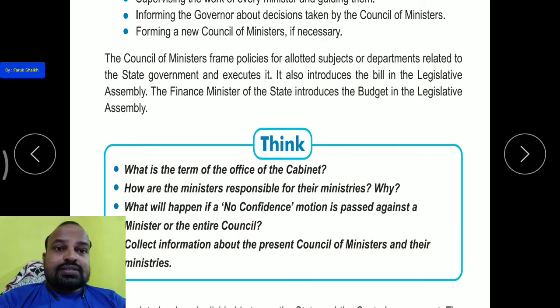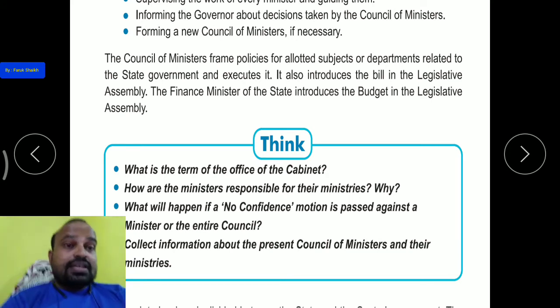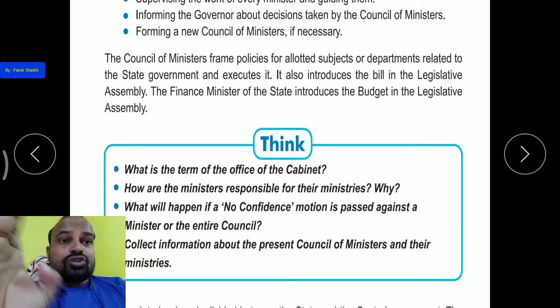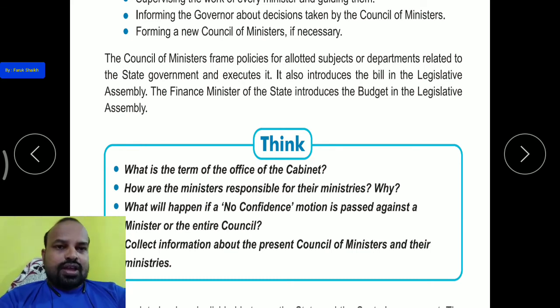As it is, our state is also a home, and the head of this home is the chief minister. In our home the father is the head, like the chief minister, but who does all the finance, where to spend what? Mummy. It can be said the finance minister, FM. So the finance minister introduces the budget in the legislative assembly.